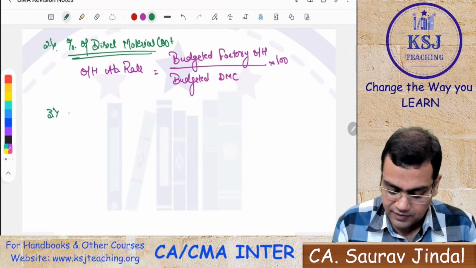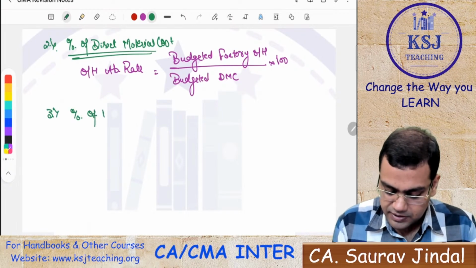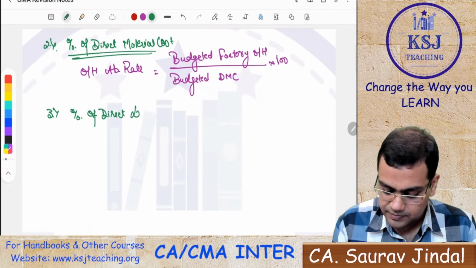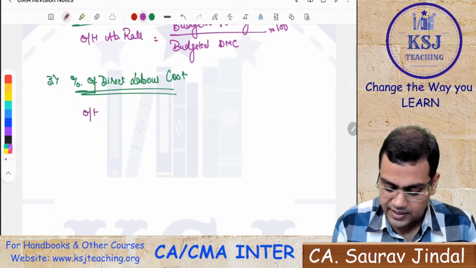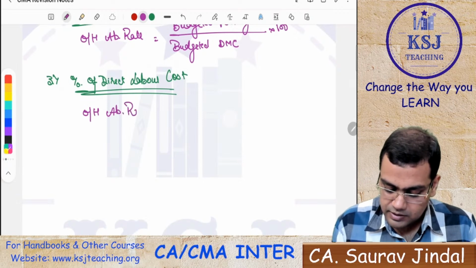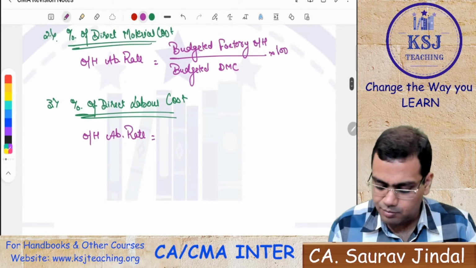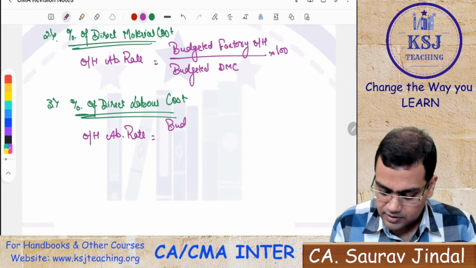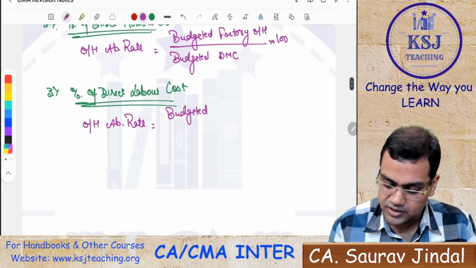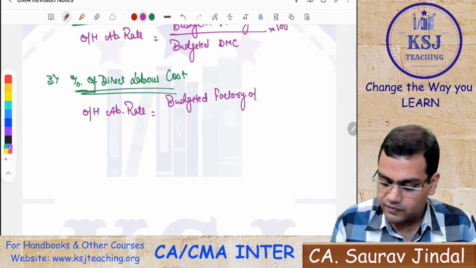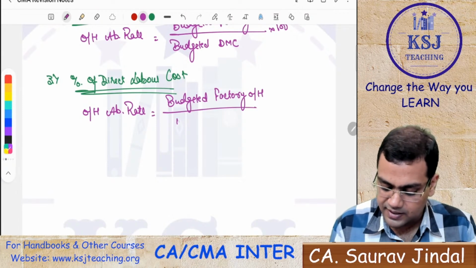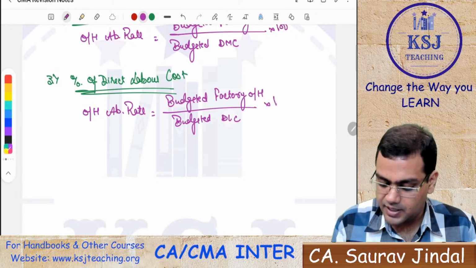Similarly, the third method will be percentage of direct labor cost. In that case, the overhead absorption rate is calculated as, sir, these methods are mediumly important, I would say. That is why I'm quickly going through this. Budgeted factory overheads, everything has to be budgeted for the absorption of overheads, divided by budgeted direct labor cost multiplied by 100, right?